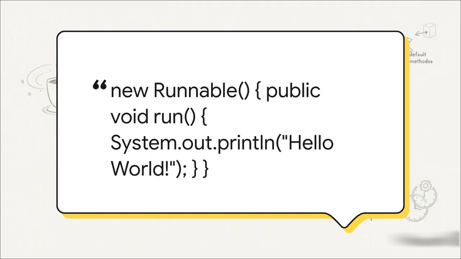So before Java 8 came along, if you wanted to do something as simple as run a bit of code in a new thread, you had to write, well, this. Look at it. This is called an anonymous inner class. You've got the new runnable, the public void run method. It's so much ceremony just to print hello world. This is what we call boilerplate code, and trust me, it was everywhere.